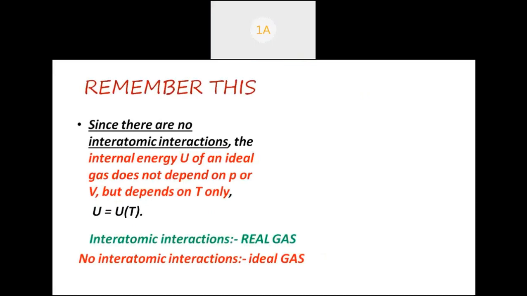Now you have to remember this. Since there are no interactions, the internal energy U of an ideal gas does not depend on pressure or volume, but it depends only on temperature. And students forget this very elementary thing, that internal energy of an ideal gas does not depend on pressure or volume. It is independent of pressure and volume. It depends only on temperature.